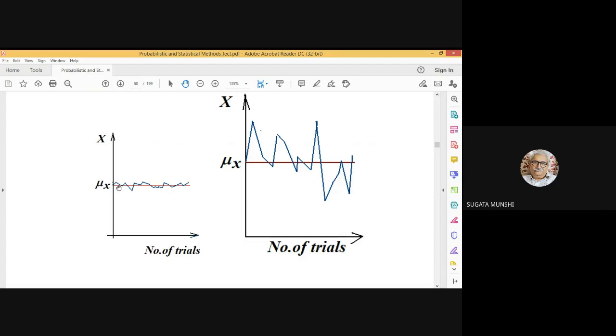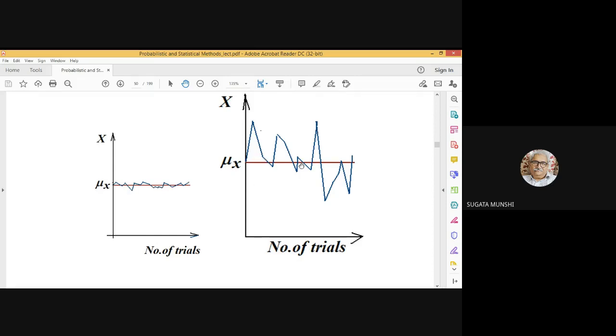But just observe the fluctuation of capital X about this mean value. It's very small. The departure, the excursion from the mean value is very small. But here the excursion from the mean value is very large. So although the mean value or expectation in both the cases is the same, in the first case, the spread of the random variable about the mean is small.